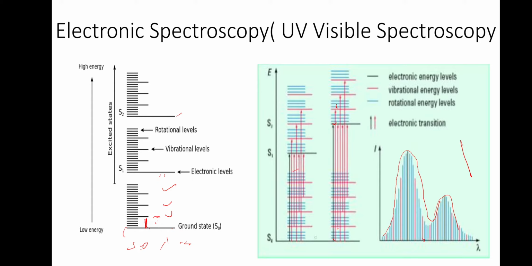This is from 1, 2, 3, 4, the fourth vibration level to the first excited electronic level. Okay, and this one is from the last one to the third vibrational excited state in the first electronic excited state. Similarly there can be a lot of changes. Okay, there can be transitions between the vibrational energy levels and the rotational energy levels. It consists of all of these, that is why instead of a single line you will get a band.